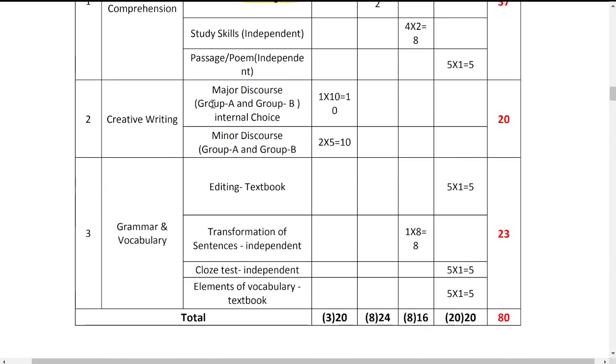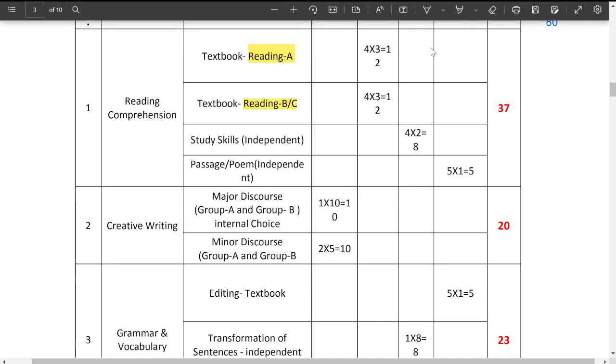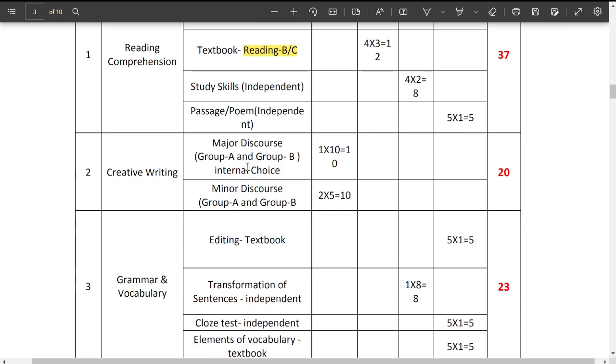Next section, very important section. This is all completely related to reading skill. So you have to read the above topics, whatever is given, the passage or the poem, and you have to answer the questions. Now coming to creative writing. In creative writing, we have major discourse and minor discourse.